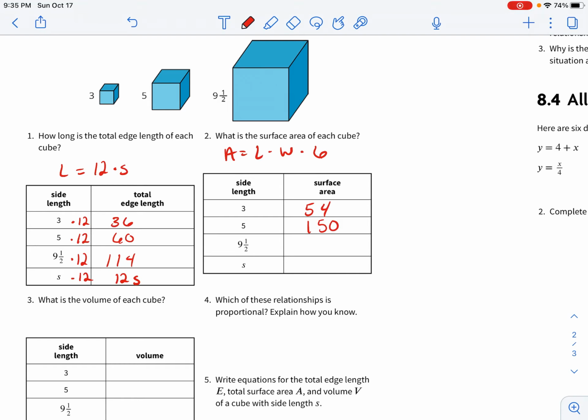9 1/2 times 9 1/2, that's going to give us, let's see, 9.5. No, that's 5.